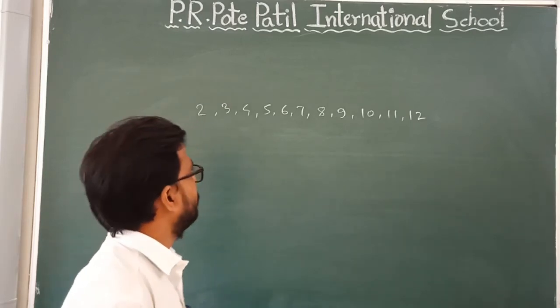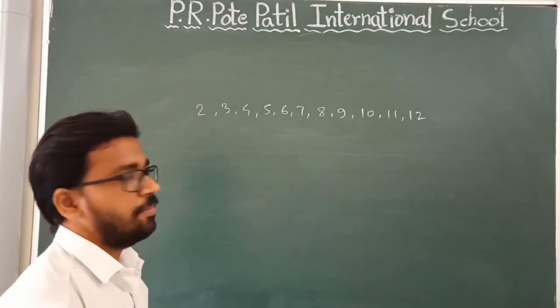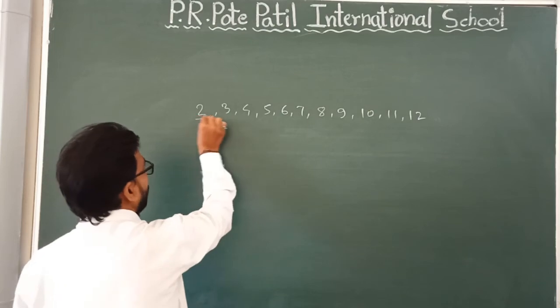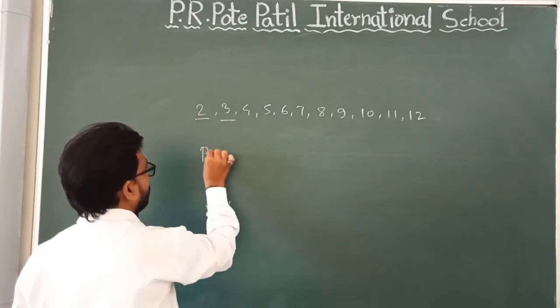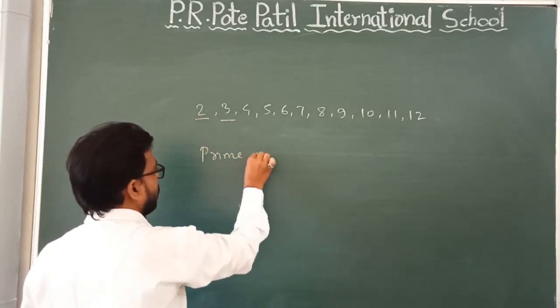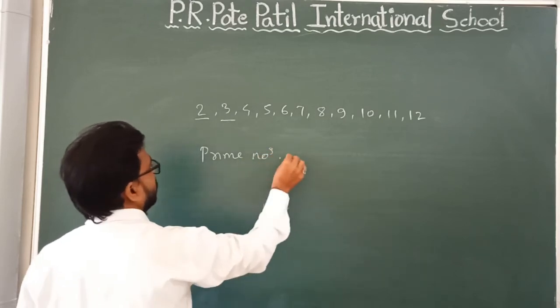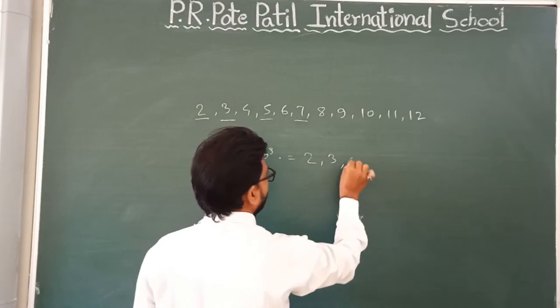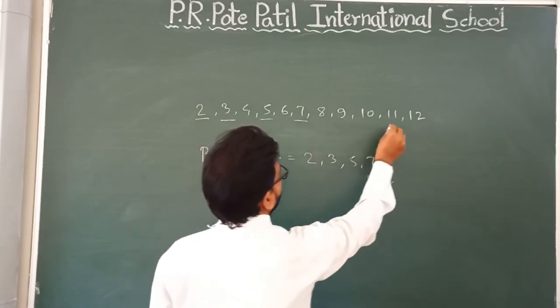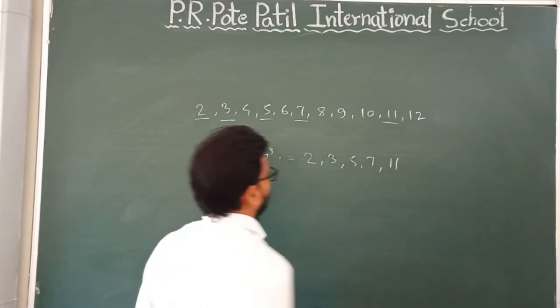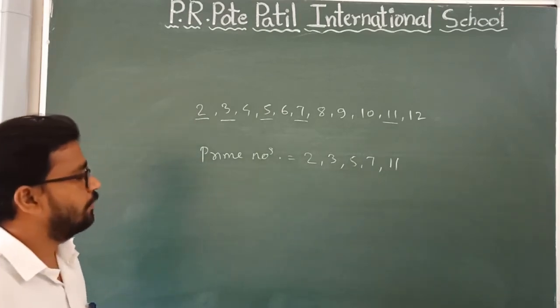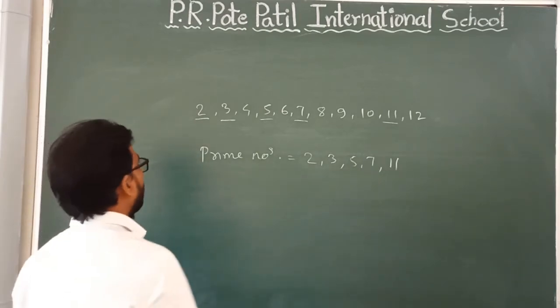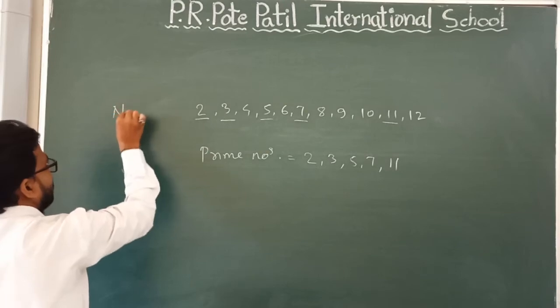From these, which numbers are prime? 2 is prime, 3 is prime. So write down here the prime numbers: 2, 3, then 5, 7, then 11. 2, 3, 5, 7 and 11. These are the prime numbers. Now count the numbers. These are the natural numbers.